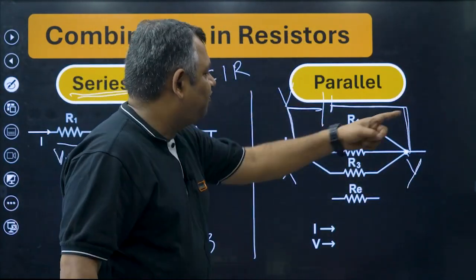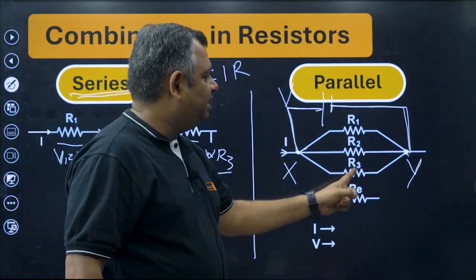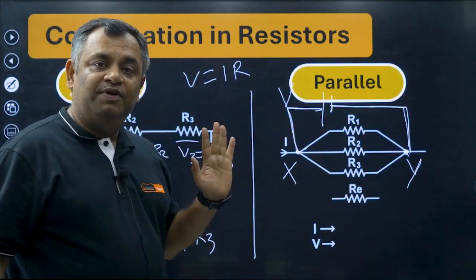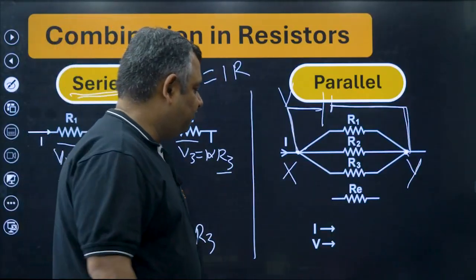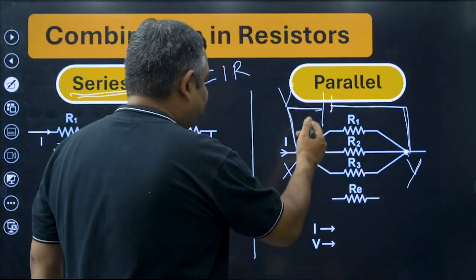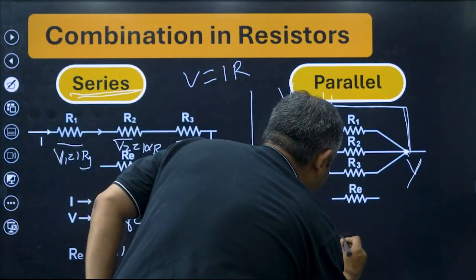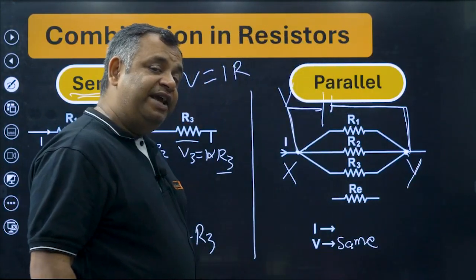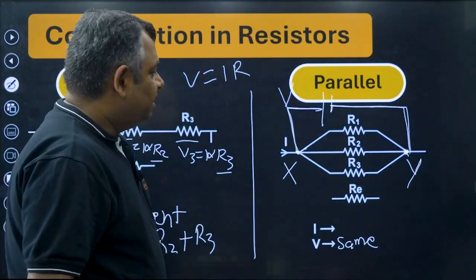So all three of them will have the same potential difference across them. Are we getting it? So V here would be the same.